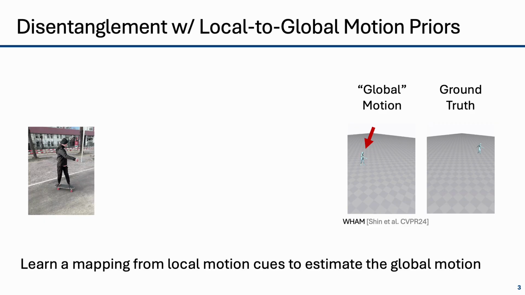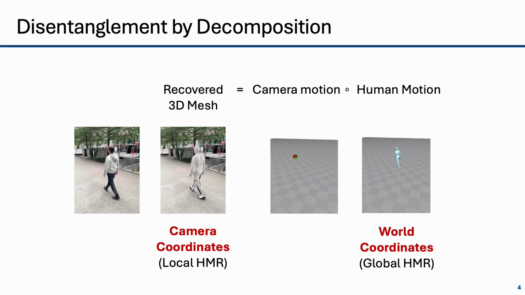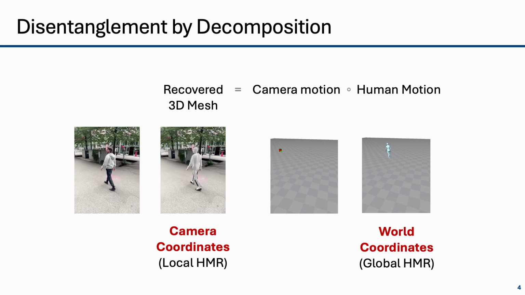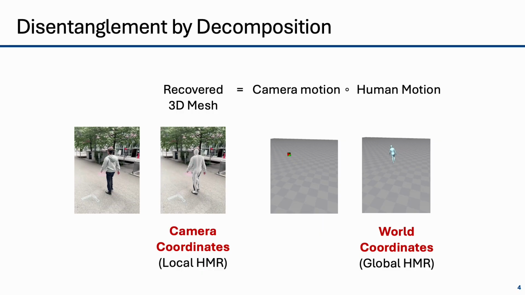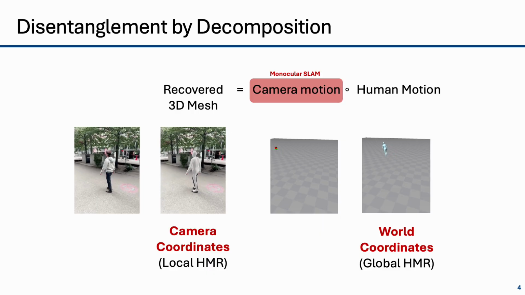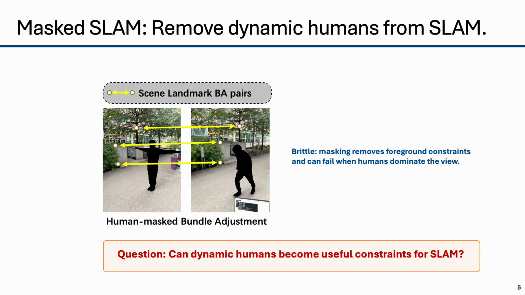A more ideal solution is to explicitly model camera motion and fully decompose the two components. This is closely related to monocular SLAM, a well-studied problem in 3D vision and robotics. Modern SLAM methods, such as DROID SLAM and DPVO, can estimate camera motion quite well in many cases. However, classic SLAM assumes a mostly static scene. Recent global HMR methods therefore mask the moving human before running SLAM. This preserves the static scene assumption, but it also removes many useful observations, especially when the person occupies a large part of the image. This motivates our question: can the dynamic human become a useful constraint instead of an outlier?